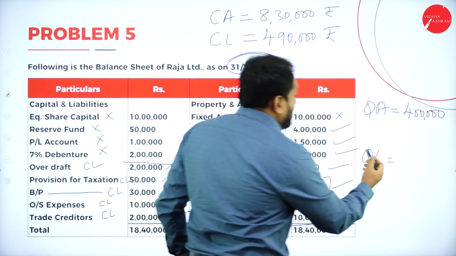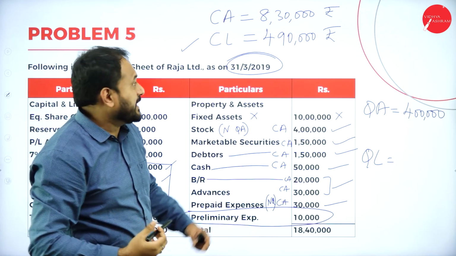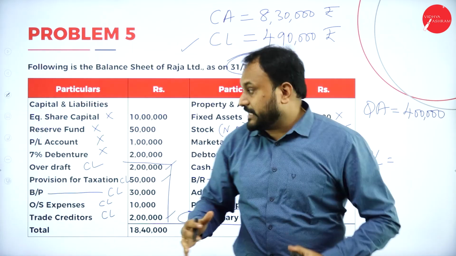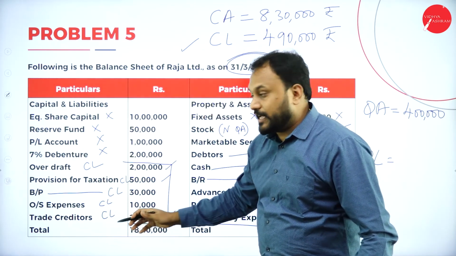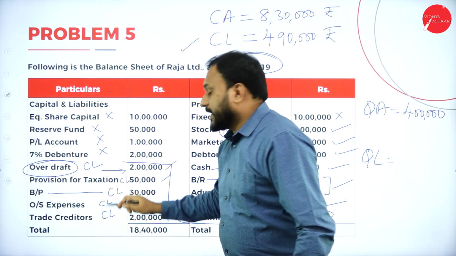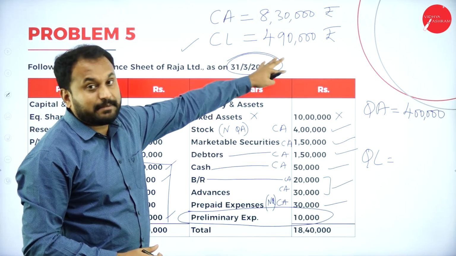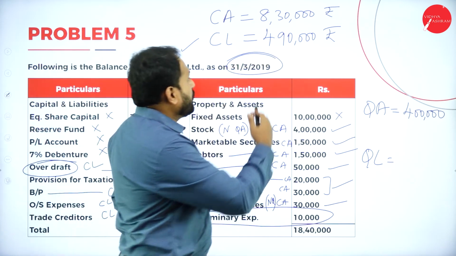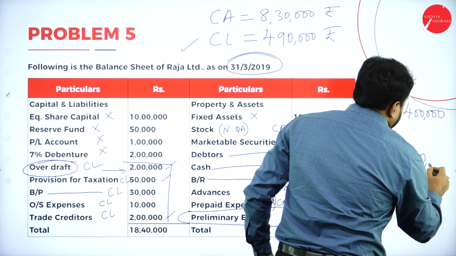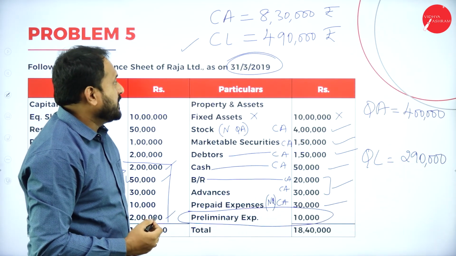Now current liability here we have. Now for the quick liability, in the sense I told you, current liability minus bank overdraft. See here, where is that bank overdraft we have? We have overdraft here. How much is it? 2 lakh. So 4,90,000 is what we have as the current liability. The quick liability in the sense 4,90,000 minus 2 lakh is how much? 2,90,000. Done. So we'll go with the formulas now. Let's go with the formula.